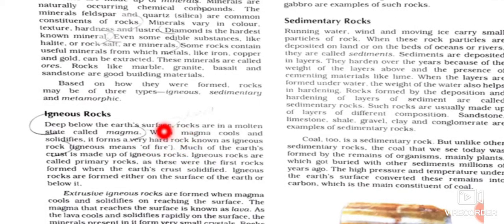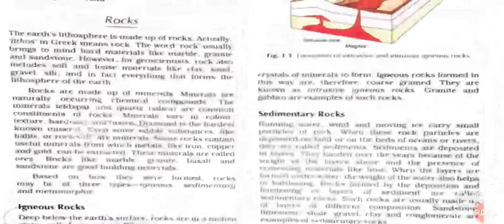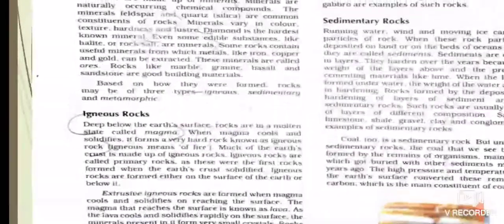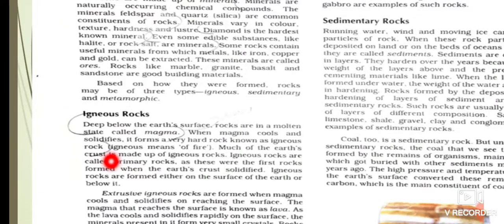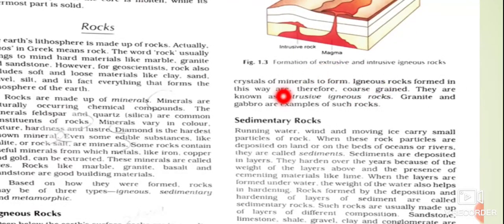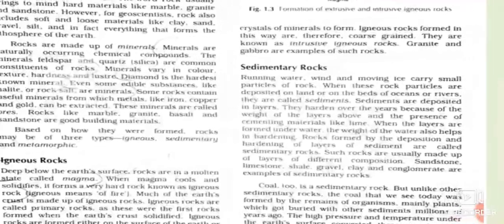The first is extrusive igneous rocks, which are known as volcanic rocks. And intrusive igneous rocks are known as plutonic rocks. Okay. So the first kind of rock is our extrusive igneous rocks.